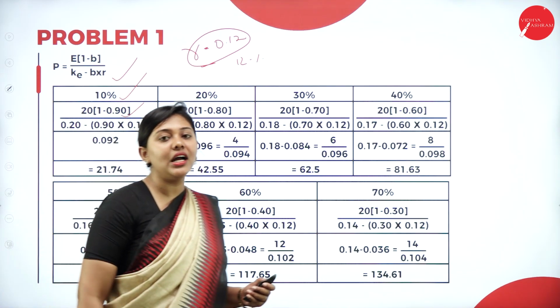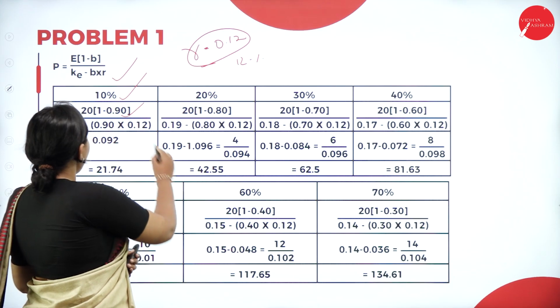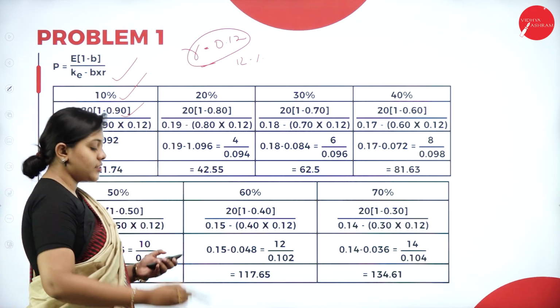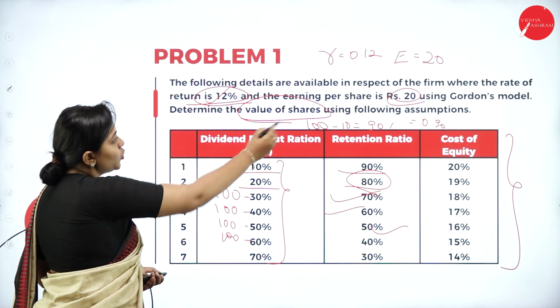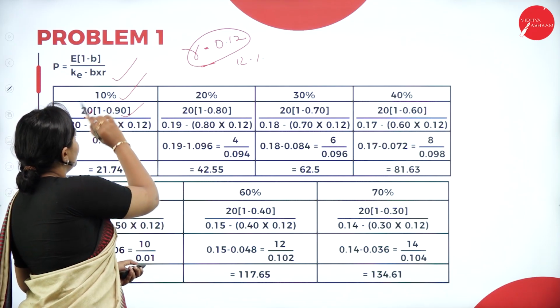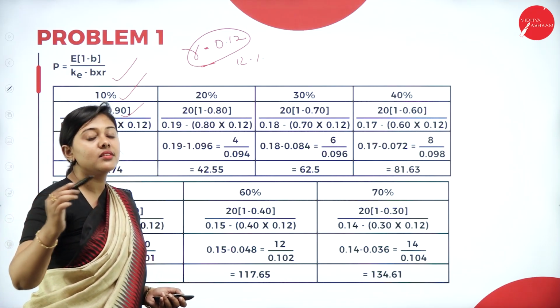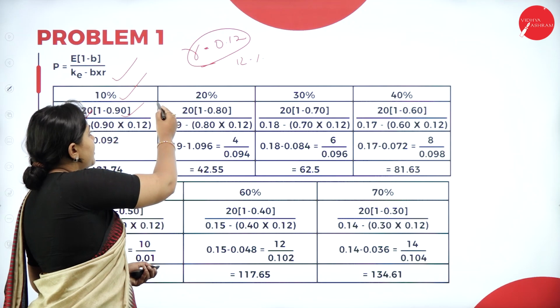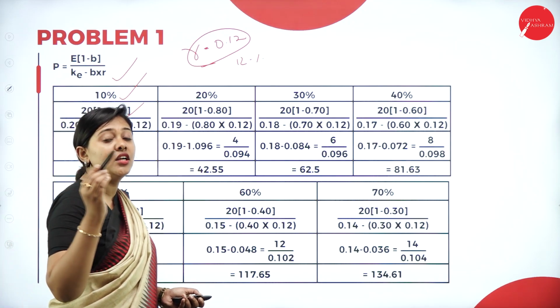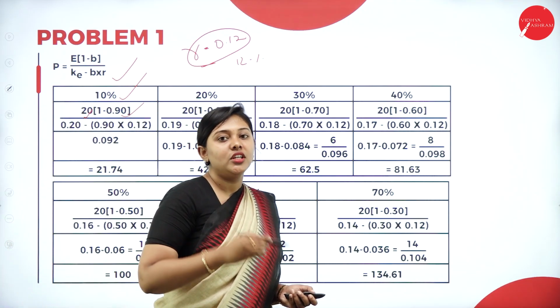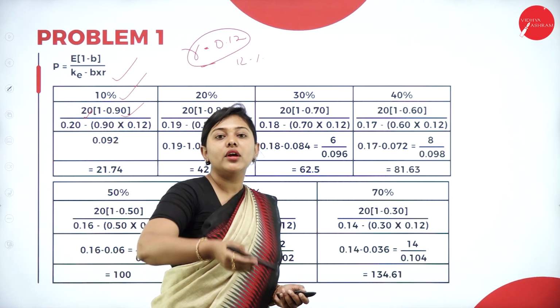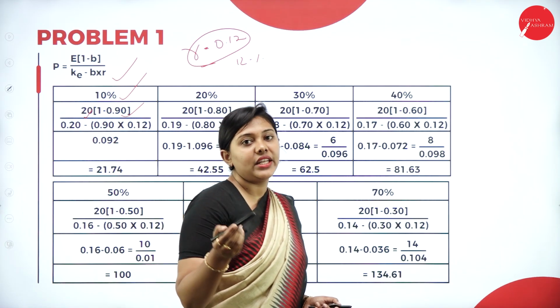Let's substitute the values. Earnings is rupees 20; we have taken rupees 20. Then 1 minus the retention ratio. When the dividend payout ratio is 10%, what will be the retention ratio? That is 90%. Convert into decimal, it is 0.90.